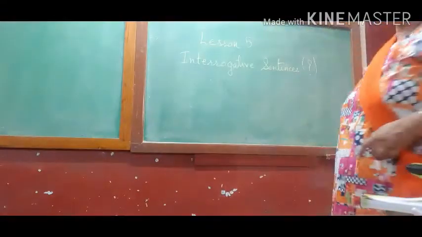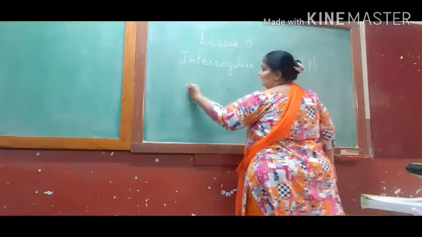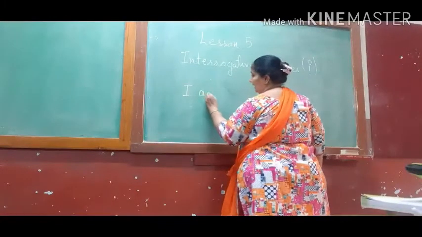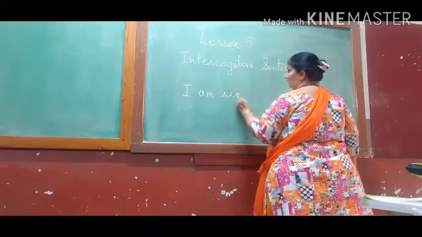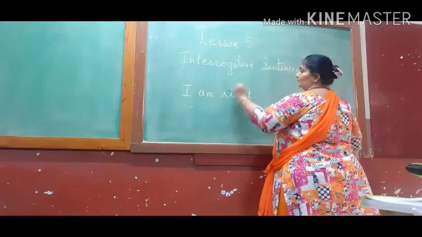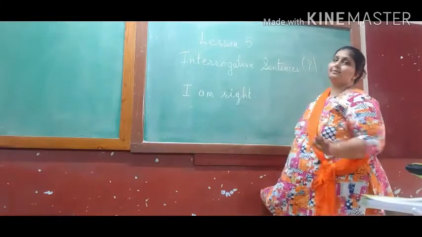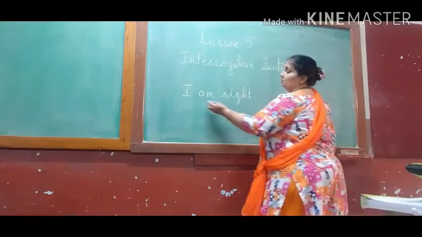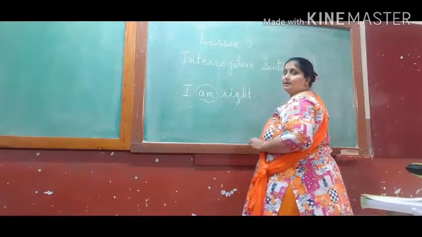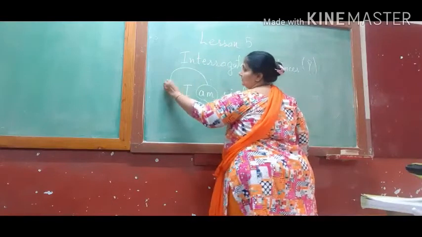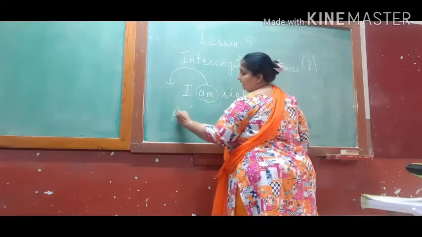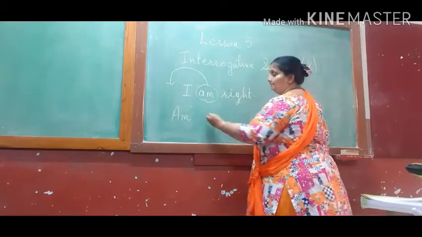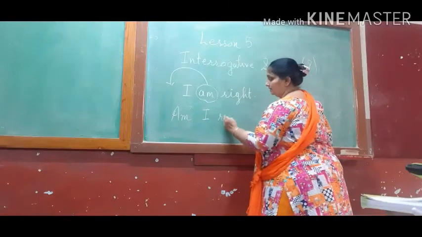So now the first is compare the following. The first example is I am right. This is the sentence, I am right. When we change the position of am, the verb, it goes at first position. So am will become capital M. Am I right?